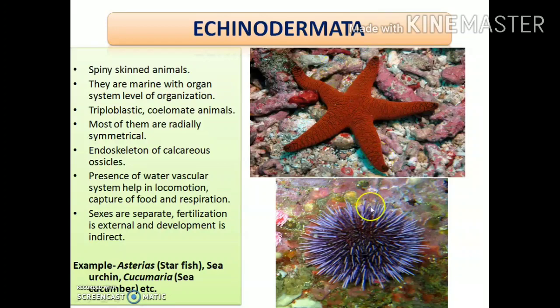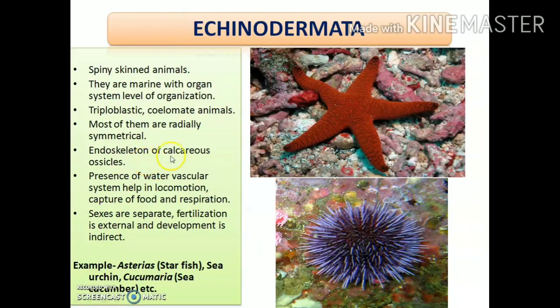For example, with this sea urchin, if you try to divide it along this plane, you will get 2 equal halves. If you divide it along any other plane, you will still get 2 equal halves. That is, if you divide the animal along any plane, you will get 2 equal and similar halves. As a result, they are generally radially symmetrical. Clear?